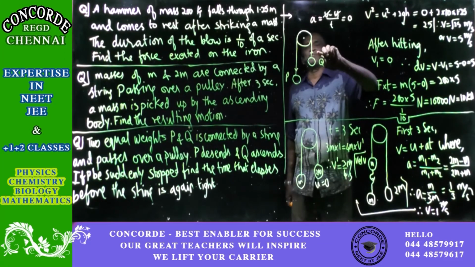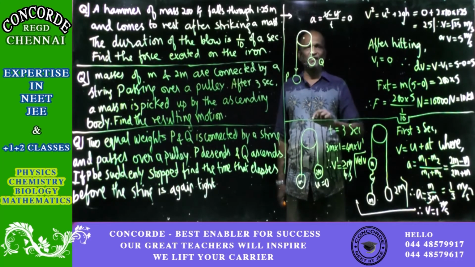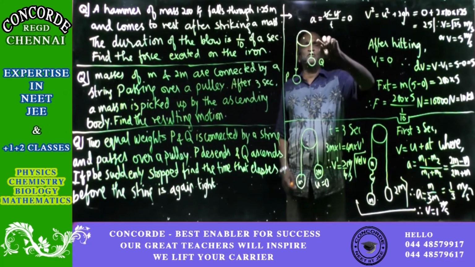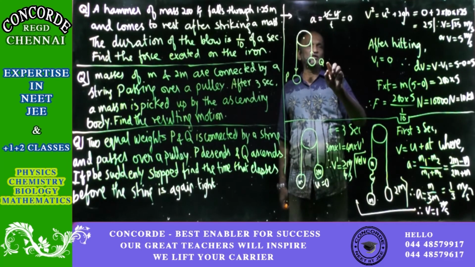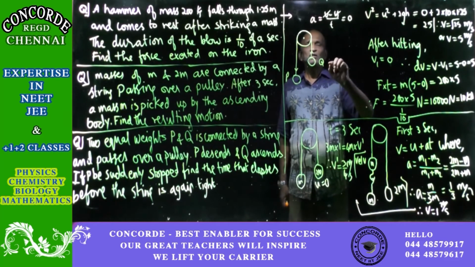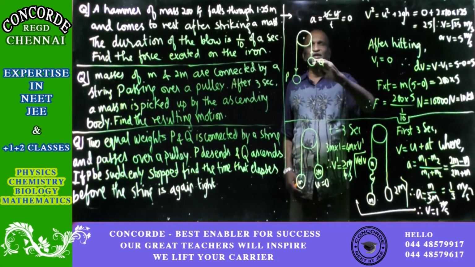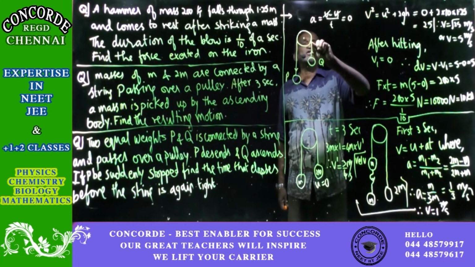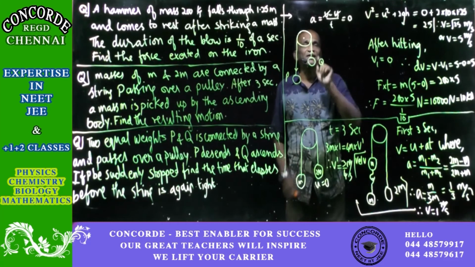So Q is moving up. And we know that when it is purely motion under gravity, the time of rise is equal to the time of fall. When Q comes back to the original position, after going up and coming down, Q will have the same height, therefore displacement will be equal to 0. First it goes up, then the string will be loose, and then it will fall down. The string will become tighter and tighter. Now it is fully tight, because it is coming back to the same position.